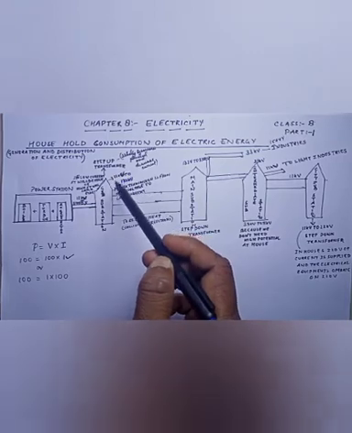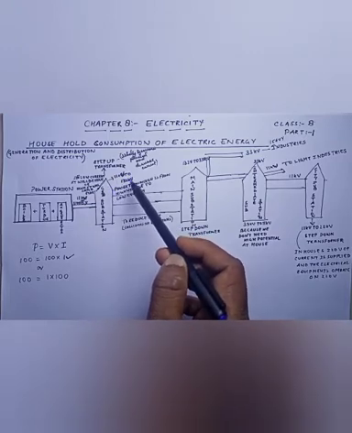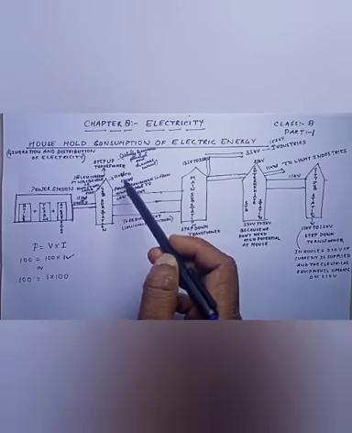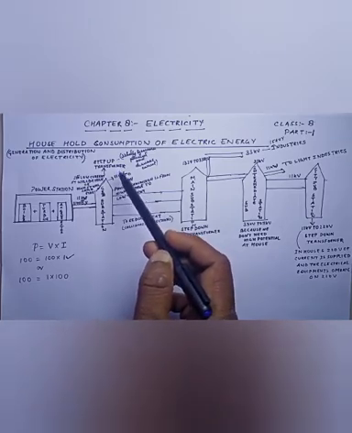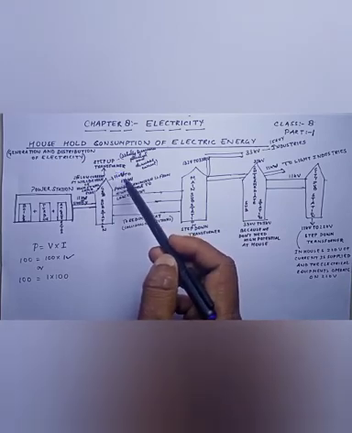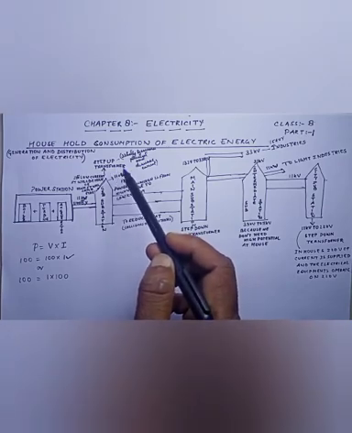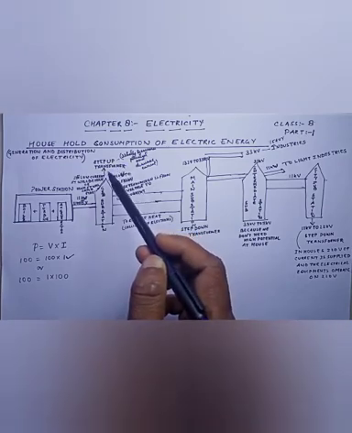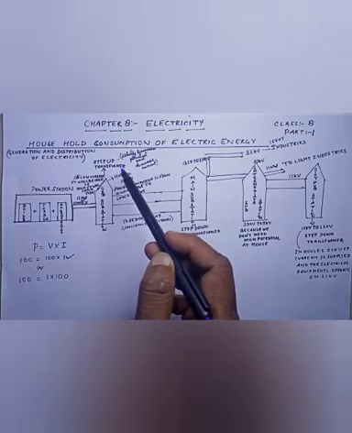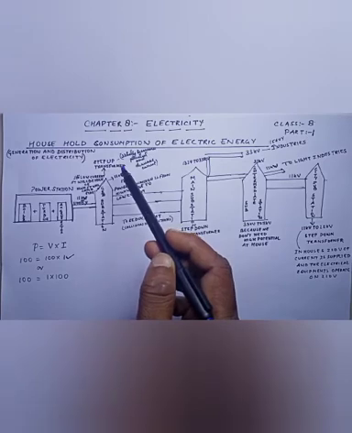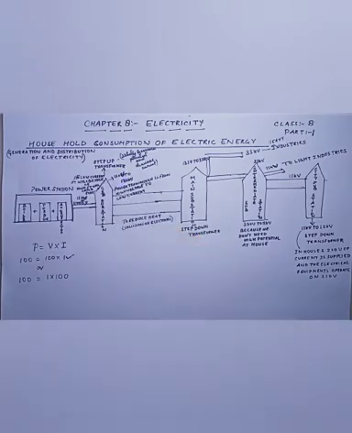So as 11 kilovolt is switched to 132 kilovolt by a step-up transformer, now the question arises why we have increased the voltage. As we know, the energy is very high. So there are two ways to take energy. Either we take it at high voltage or we take it at high current. Let us see with the help of an example.